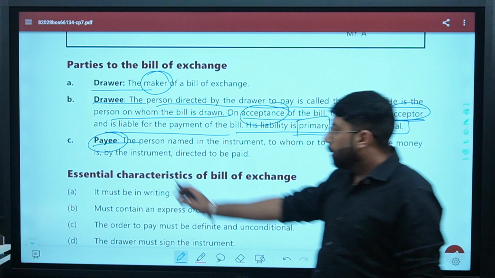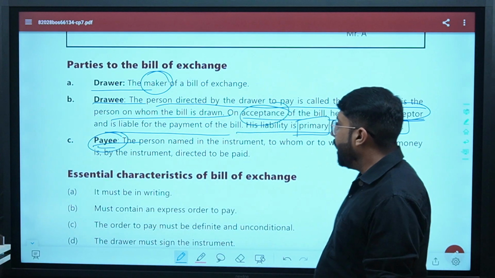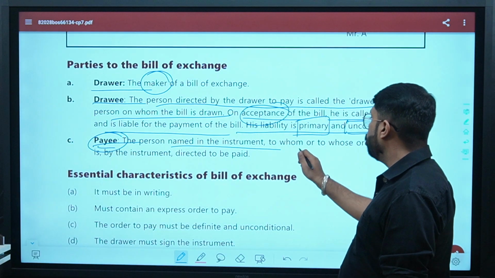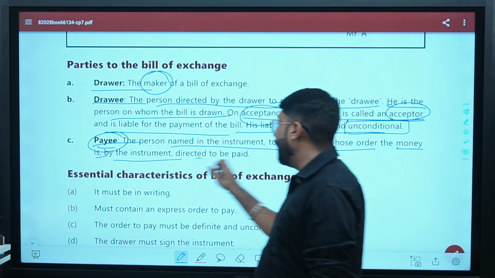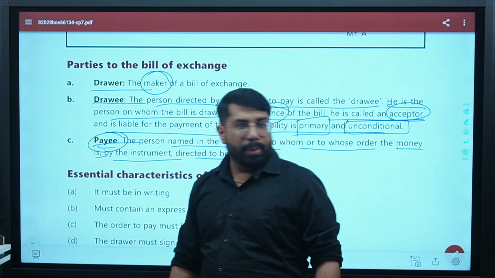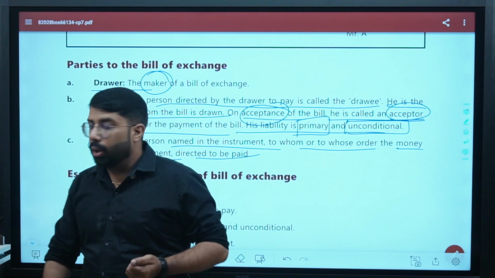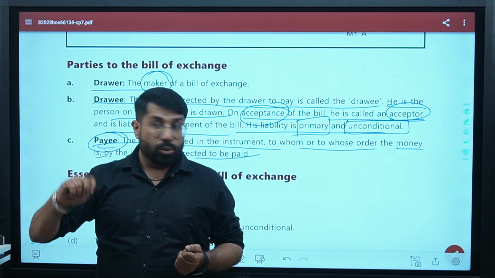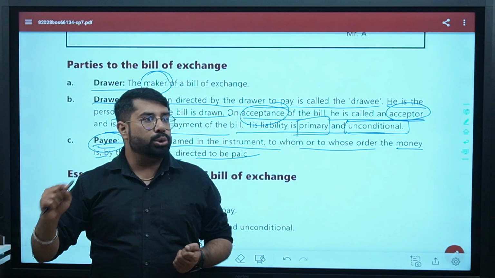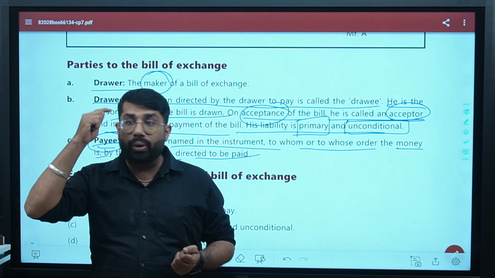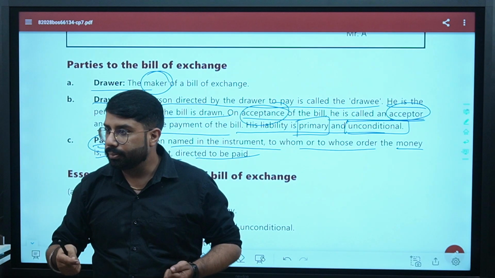Right? The third party is payee. Who is payee? The person named in the instrument to whom or to whose order the money is by the instrument directed to be paid. It means who will receive the payment? Okay, there are 2 things. Who will receive the payment? This is one thing. Or sometimes you may write the name of a person who will tell to whom the payment should be made.